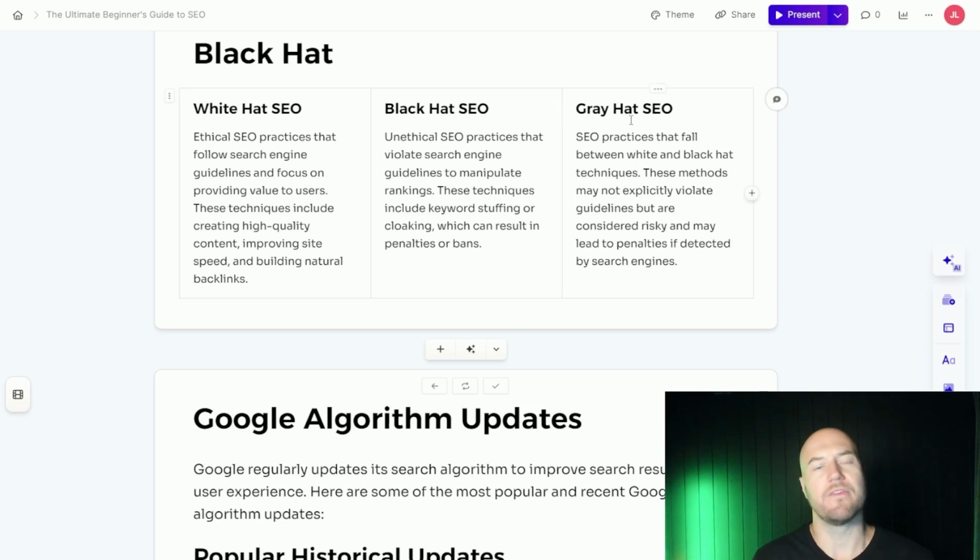Gray hat, of course, is kind of a middle ground where you're not necessarily violating tactics like keyword stuffing or cloaking or doing something completely manipulative, but there are still some risks there if you're integrating some of those gray hat strategies into your SEO.